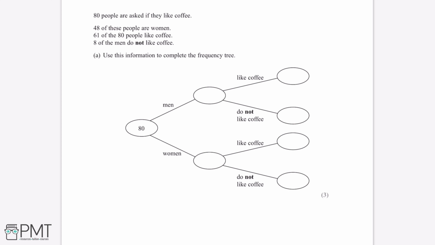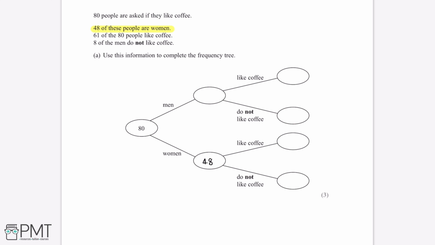So in this frequency tree, the total number of people is already filled in, which is 80. So now what we're going to want to do for this question is use the information we've been given to begin to fill out this frequency tree. So if we start off with the information that 48 of these people are women, we're going to want to look at this women row here. And we can fill this in with 48.